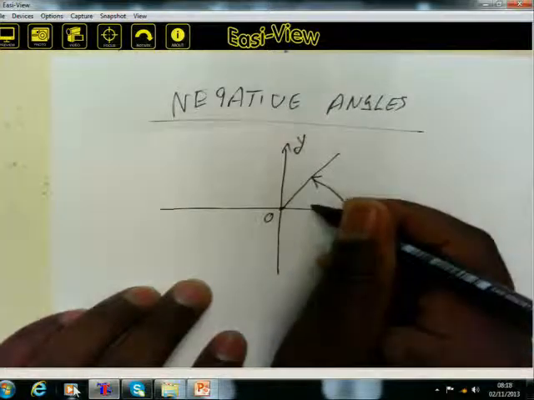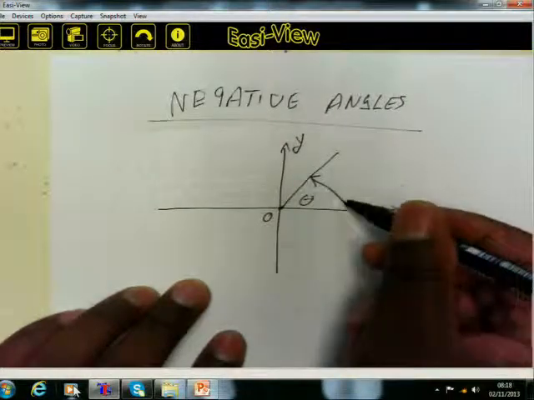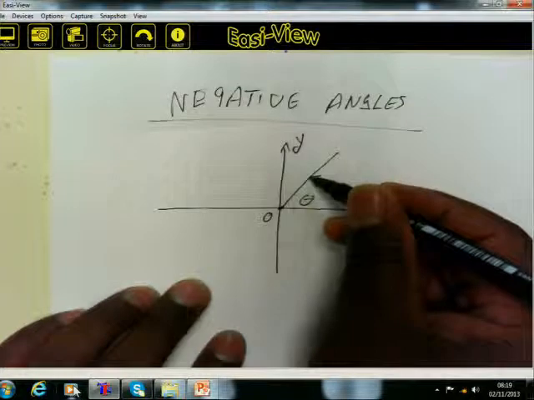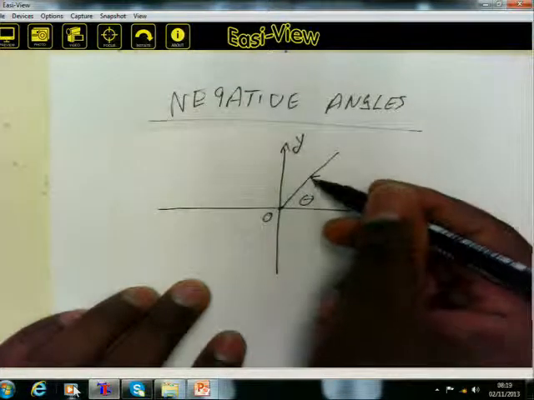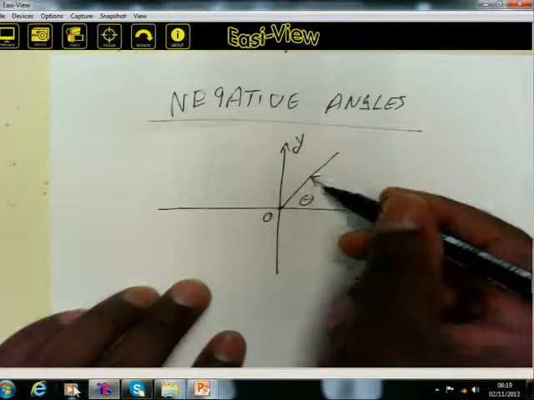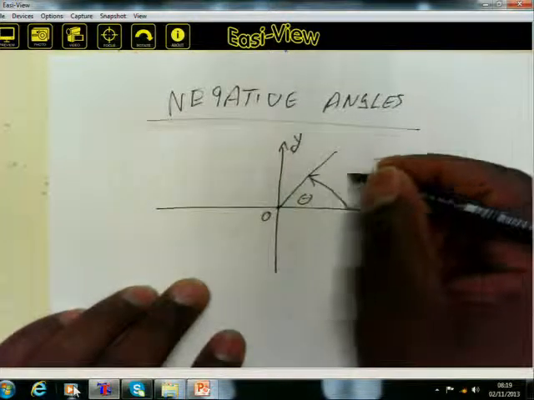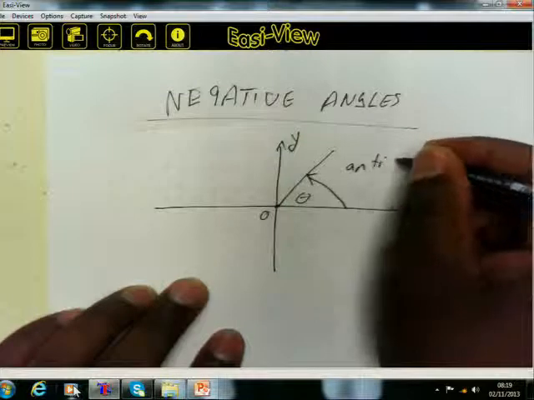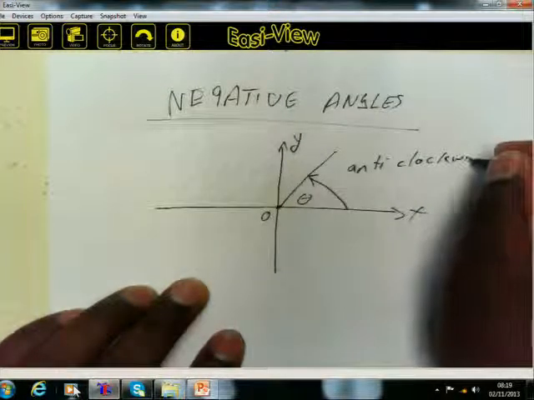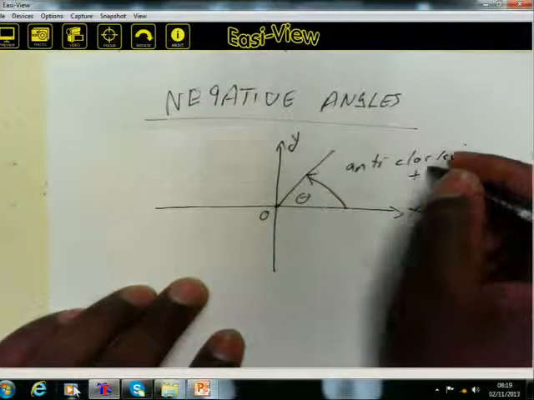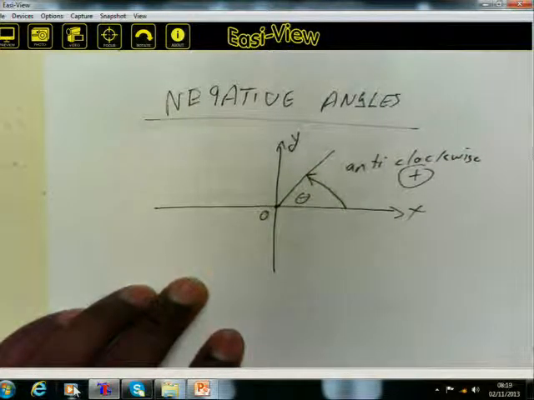So this angle, say it is theta, is measured in an anti-clockwise direction. You remember the direction of the clock; this is against the direction of the clock. Therefore, angles which are measured in an anti-clockwise direction are referred to as positive angles.